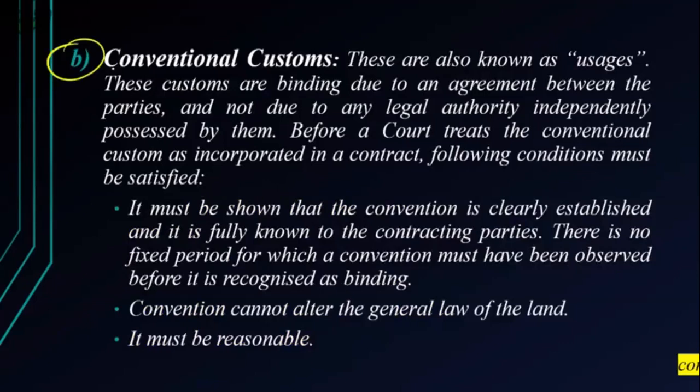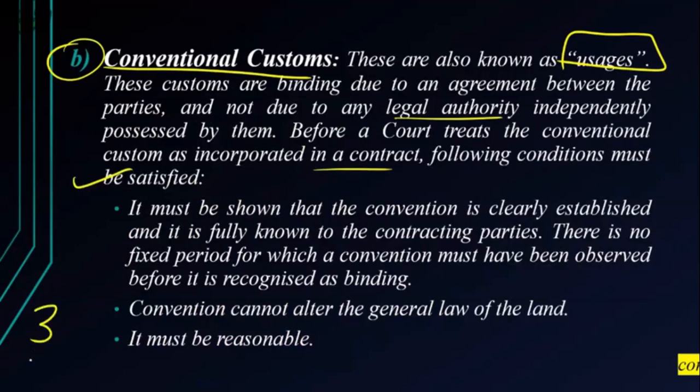Now we go further to conventional customs. This we call usages. These customs are due to agreement between the parties and not due to legal authority. Before a court treats a conventional custom as incorporated in a contract, the following conditions have to be satisfied. This is again important for the exam. You will get a 3 to 4 marks question relating to this.